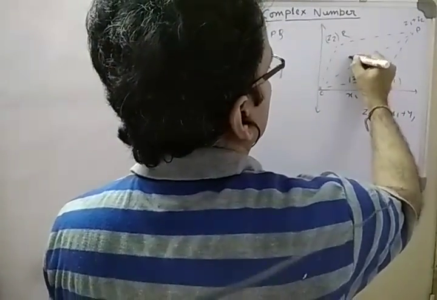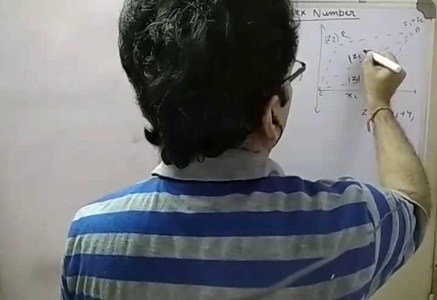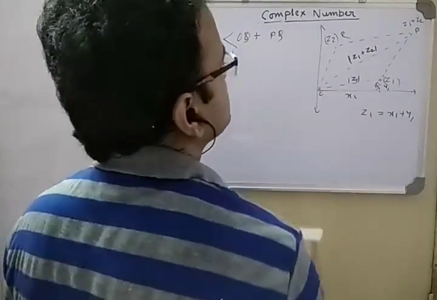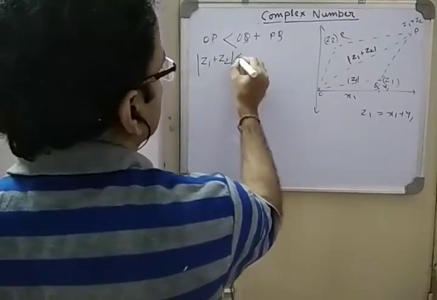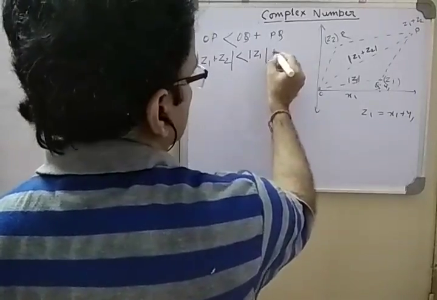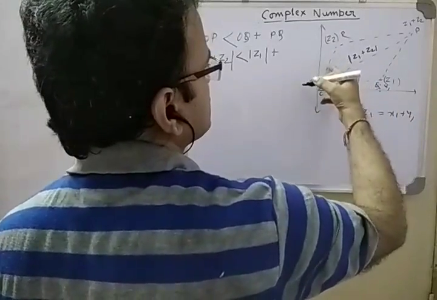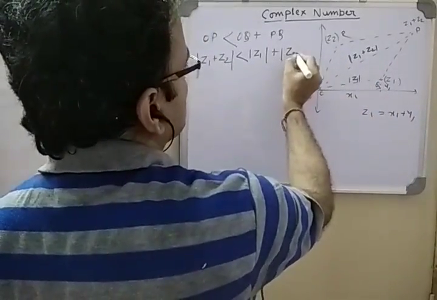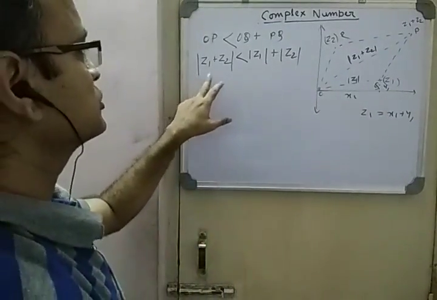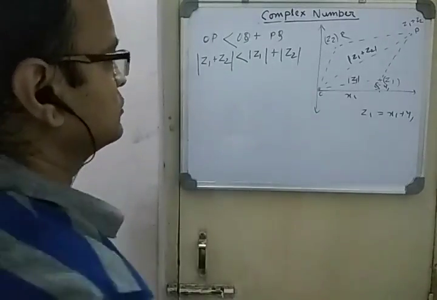Similarly, Z1 plus Z2, distance from origin is mod of Z1 plus Z2. So OP is less than OQ. OQ is mod of Z1 plus PQ. PQ is this. It's a parallelogram, so PQ means mod of Z2. So this is again one property of the complex number: mod of Z1 plus Z2 is less than mod Z1 plus mod Z2.